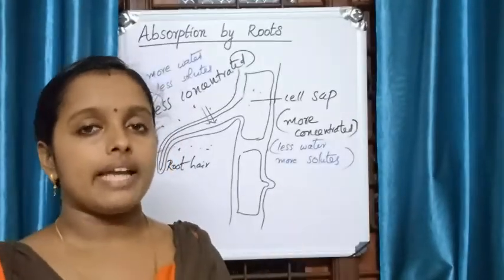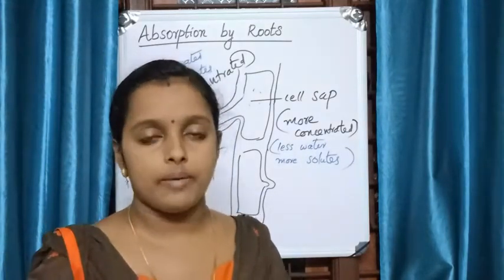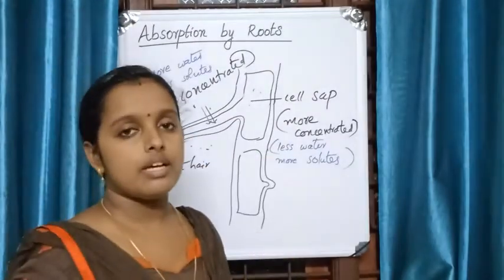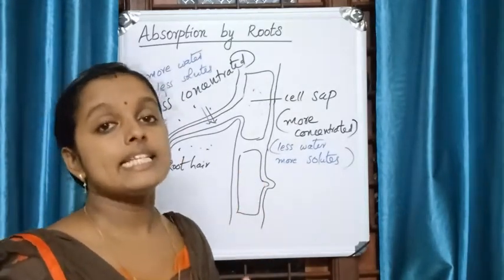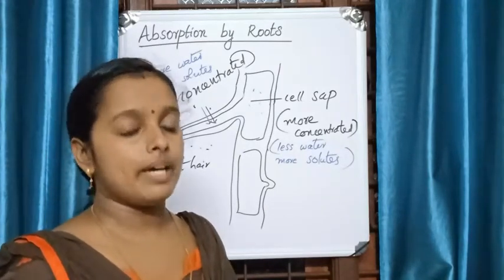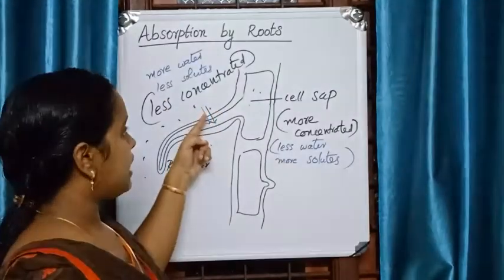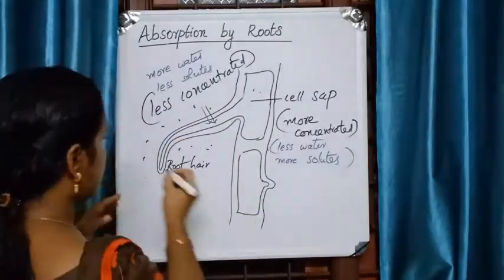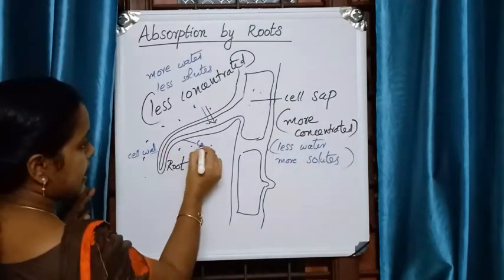Then the next characteristic feature is that they have a very thin wall, that is the outer cell wall. Cell wall is freely permeable. Inside the cell wall we can see the cell membrane, that is selectively permeable or semi-permeable. So these are the two membranes that will be helpful for the absorption of water. This is cell wall and this is cell membrane.